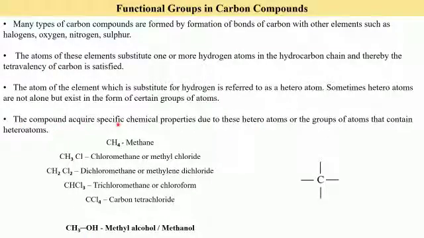The compound acquires specific chemical properties due to these heteroatoms or groups of atoms that contain heteroatoms. So now the properties of the new compound that is going to be formed will depend upon the heteroatom. So the compound will acquire the properties due to these heteroatoms or groups of atoms. So the properties of the compound will change once one hydrogen or more than one hydrogen gets substituted by an atom or a group of atoms, that is a heteroatom.